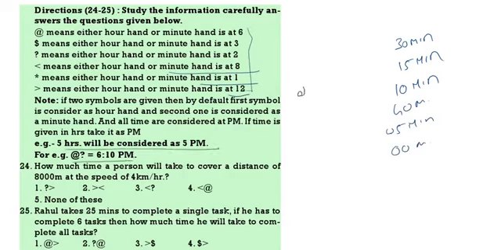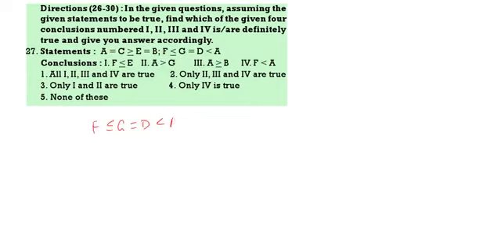Next, A is equal to C, C greater than or equal to E, E is equal to B, F less than or equal to G, G is equal to D, D less than A. Now F less than or equal to G, G is equal to D, D less than A is equal to C, C greater than or equal to E, E is equal to B. First one, F less than or equal to E, A greater than G, A greater than or equal to B,